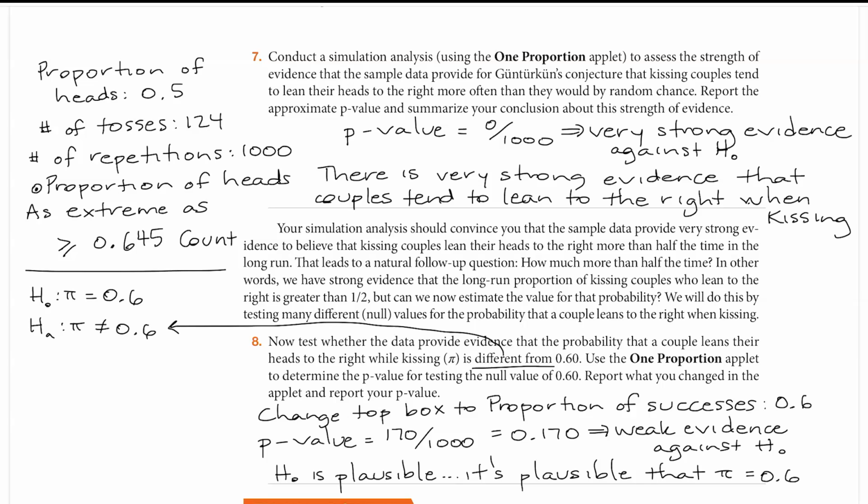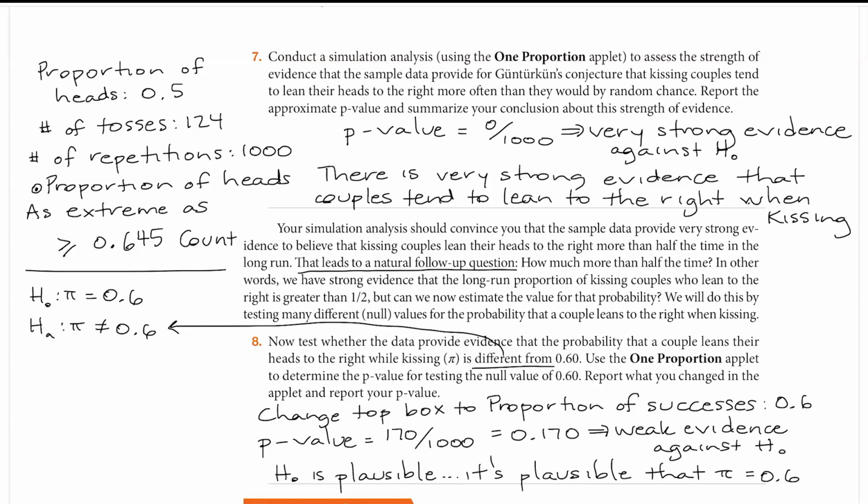And the p-value that I got from that was 0 out of 1,000, and you might not have gotten exactly that. Maybe you got 1 or 2 out of 1,000, but you should have a very small p-value, which gives very strong evidence against the null hypothesis. So we have very strong evidence that couples tend to lean to the right when they're kissing.